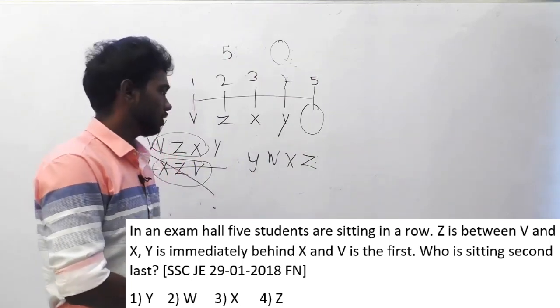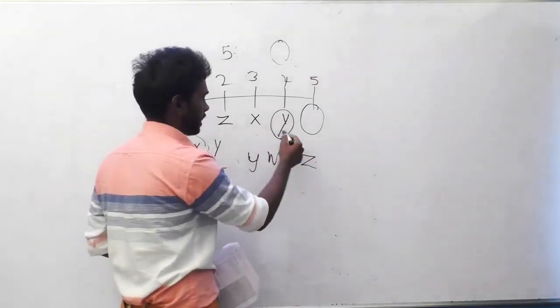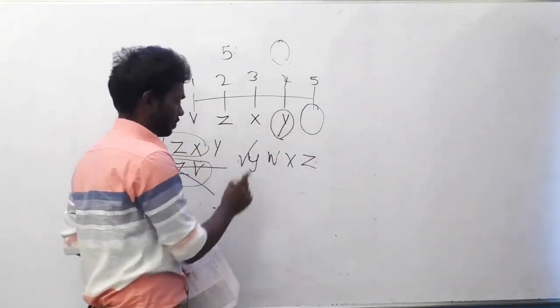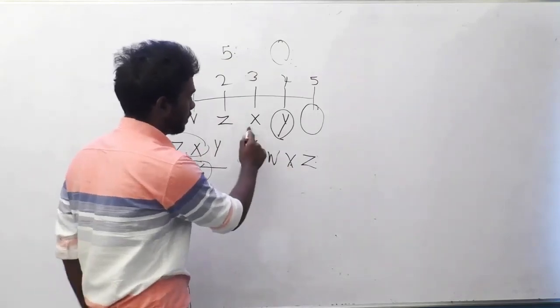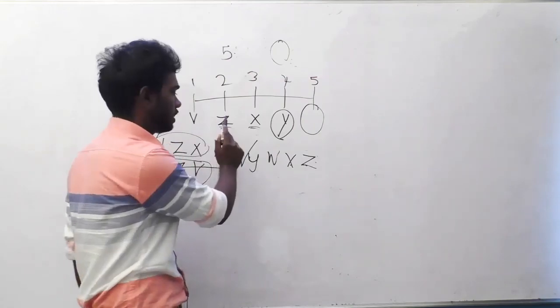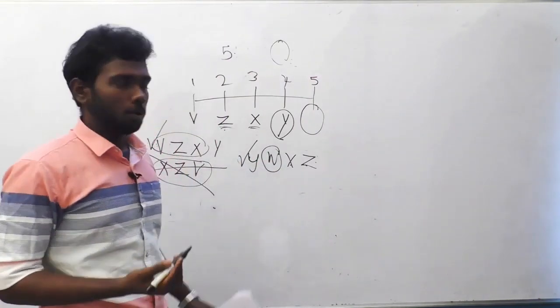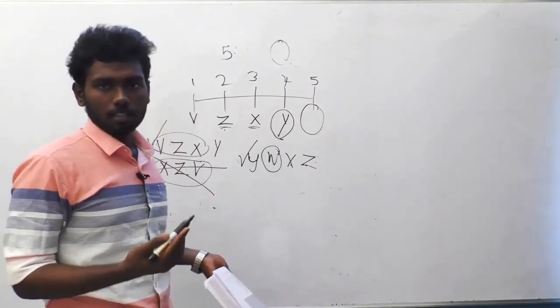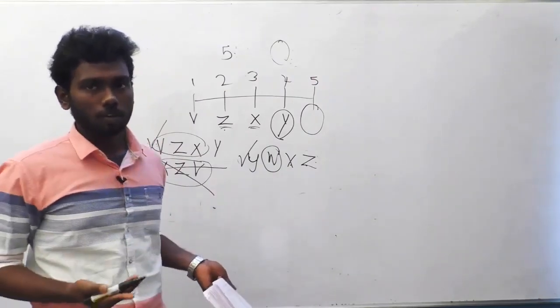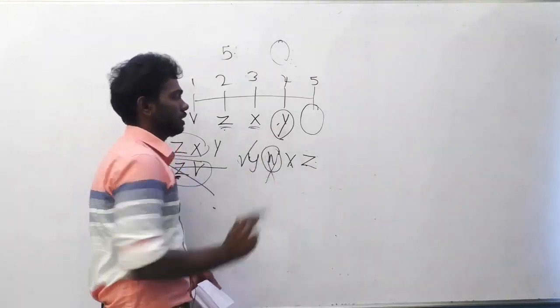Can you know which is the answer? It is obviously right. Y may be the answer. This is the second last. Option A, X is sitting in the middle, Z is sitting in the second place. It is not sitting in the second last. And W. You people may think, sir, W is not given in the question. It is an advantage for us. If W is not given in the question, there is no possibility for W to sit second last. So Y is the only one sitting there.